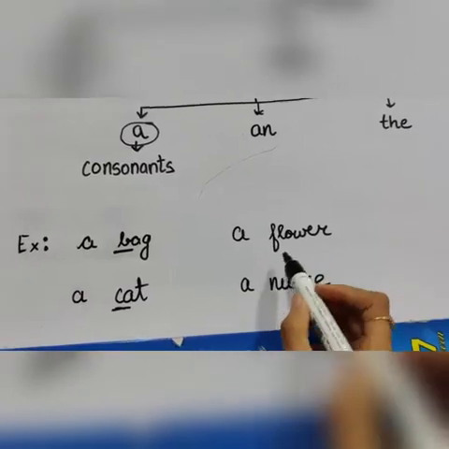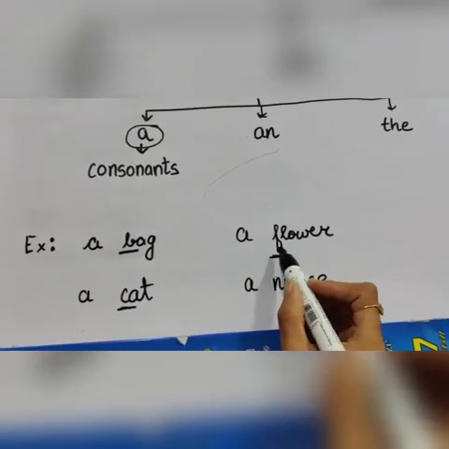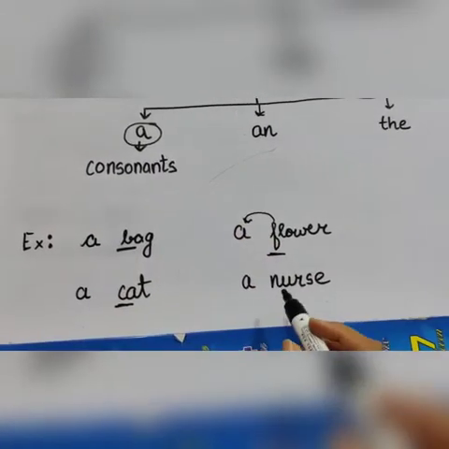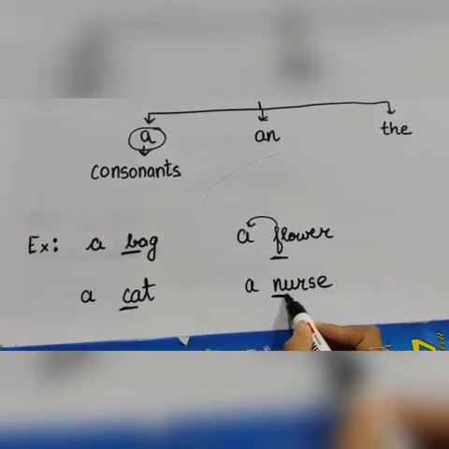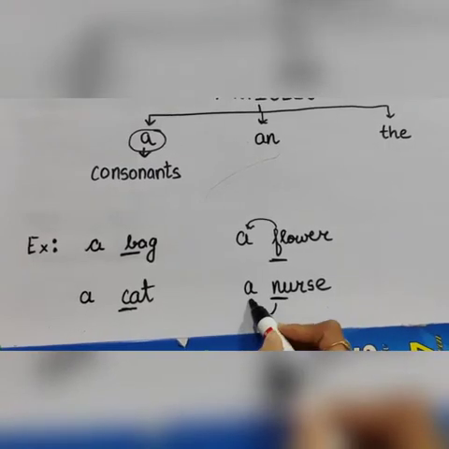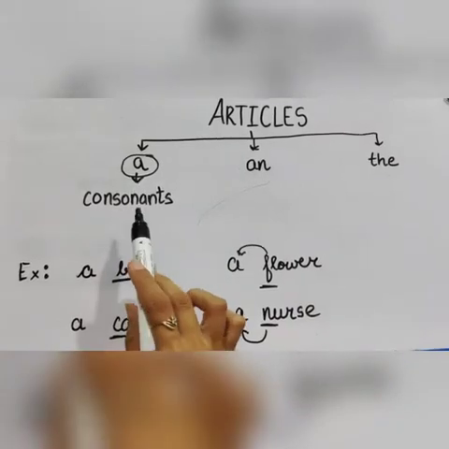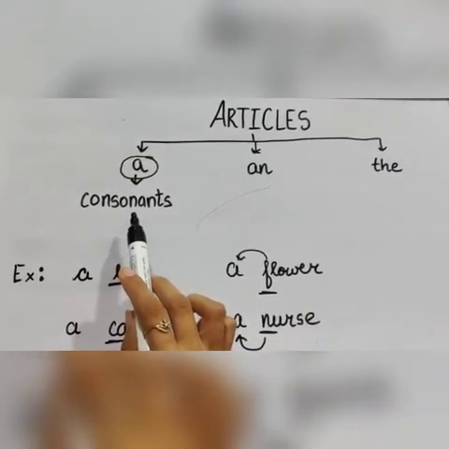A flower. Now this word flower starts with F. So that is why we used a, because F is a consonant. A nurse. Again, the word nurse starts with N and it is a consonant. So we used a. So we use the article a when the word starts with a consonant letter.